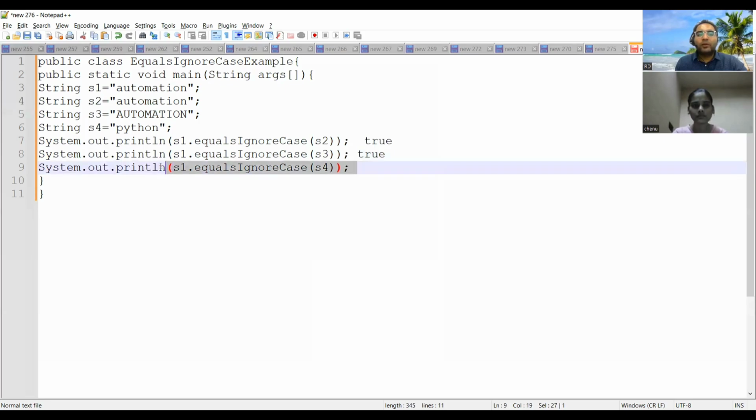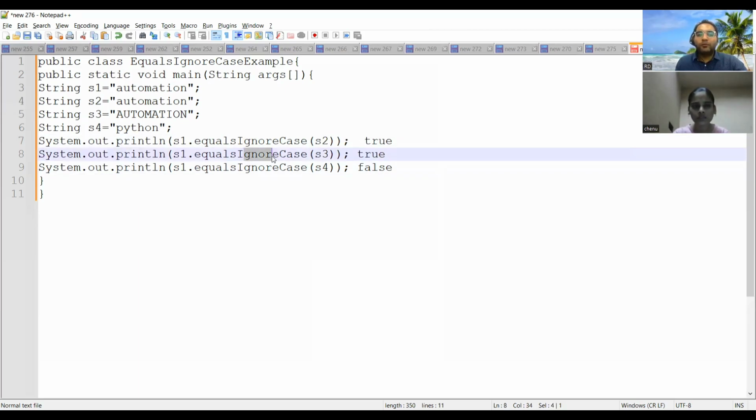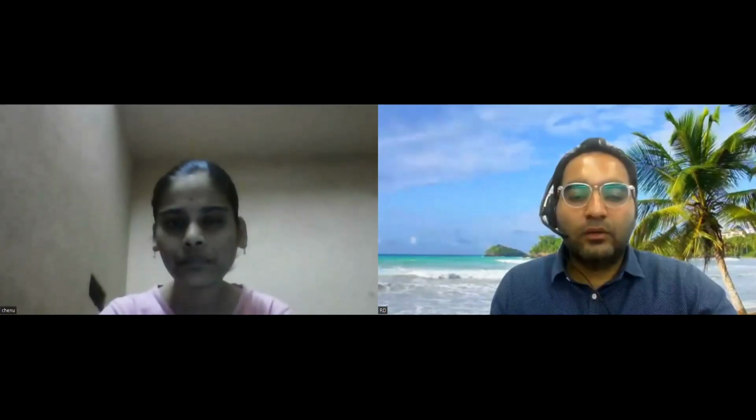Now, what about s1.equalsIgnoreCase(s4)? I think it will print false. Correct, your answer is correct. So whenever you use equalsIgnoreCase, it will give you the output in the form of true and false, Boolean. Yes, sir. Okay.